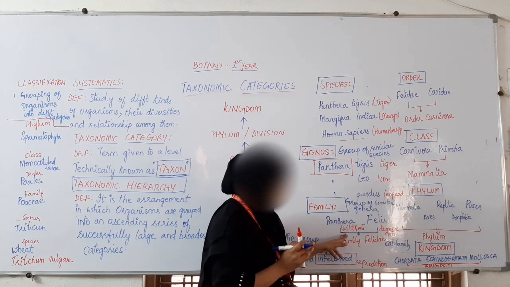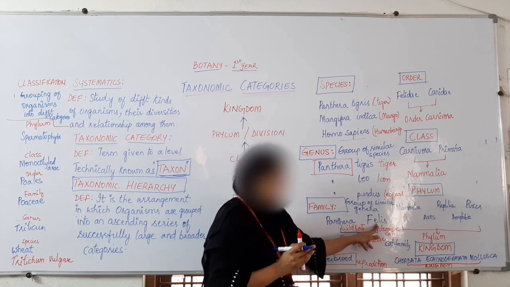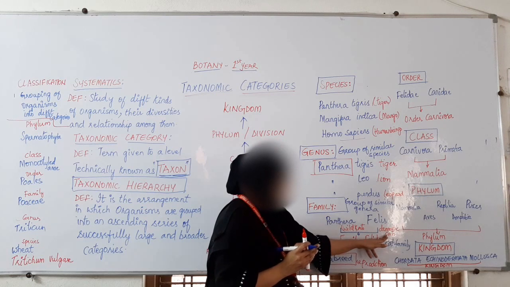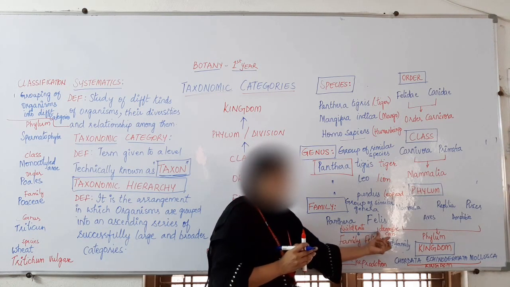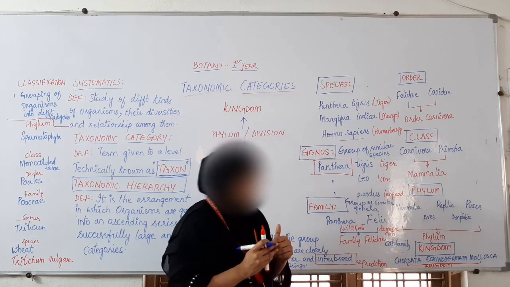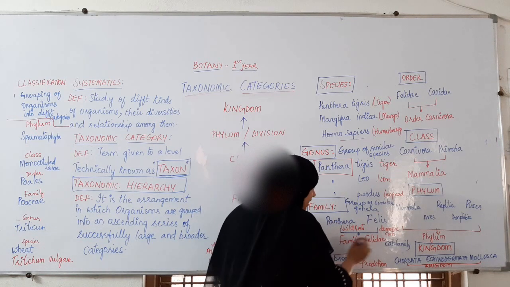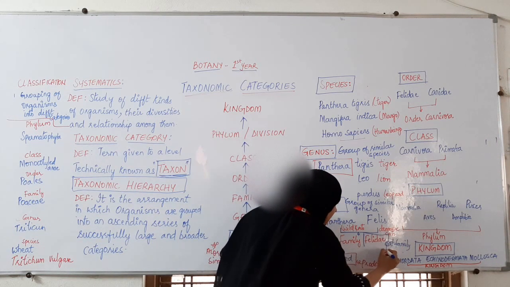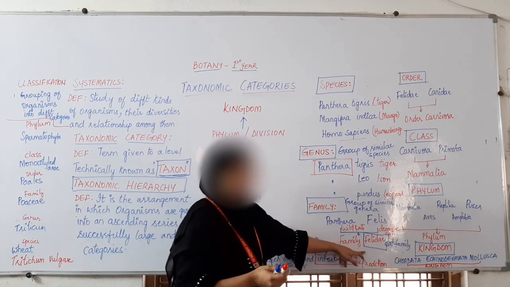Panthera is one genus, wild cats, and Felis is one genus, domestic cats. Both of them are cats, but with a little difference. So all these will be placed under one family, Felidae.